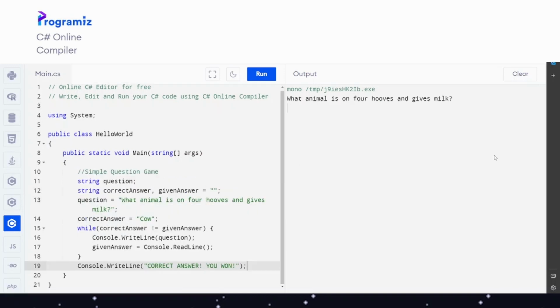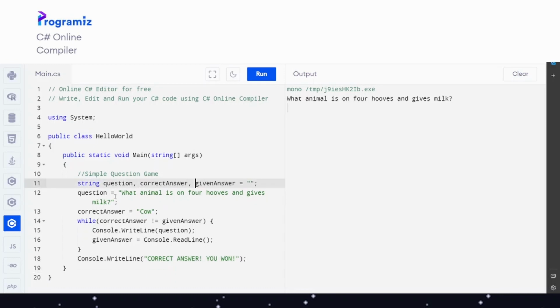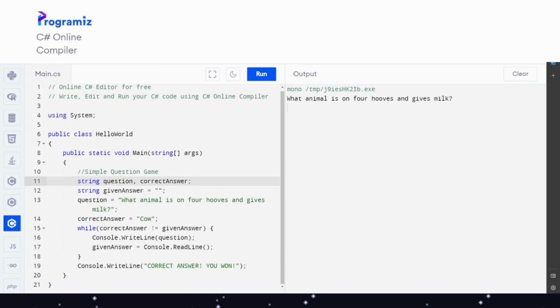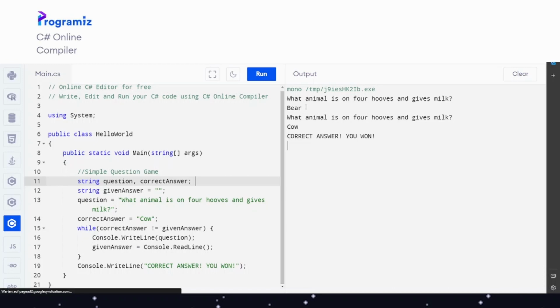Here we have again our example of our little quiz game. As you can see, it has question, correct answer and given answer here. We need to change a little bit the formatting at first, so that we make sure that only string givenAnswer is alone. And now let's try if it works. It's 4 hoofs and gives milk. Bear, cow. Okay, correct answer, you won. It works. So this is the first part.